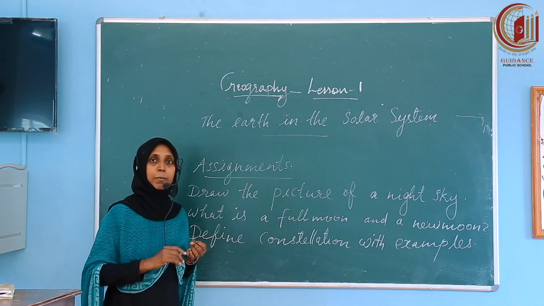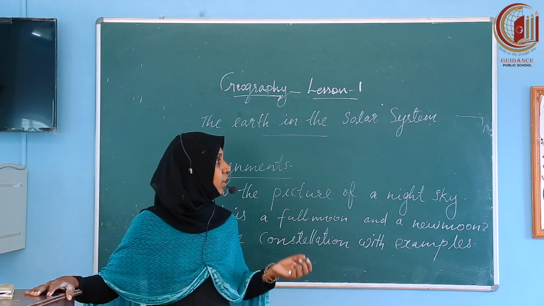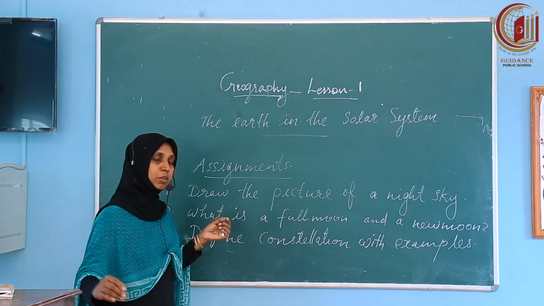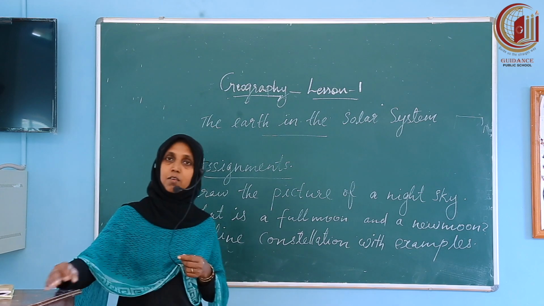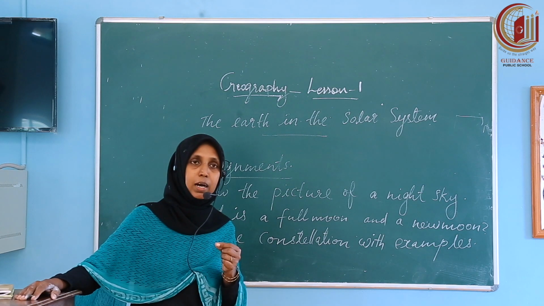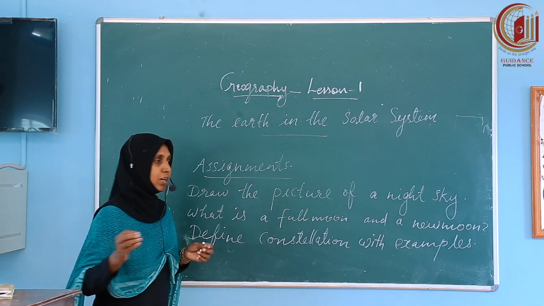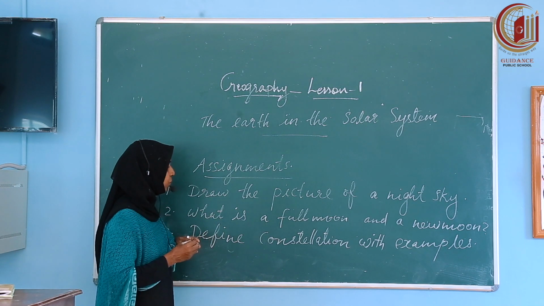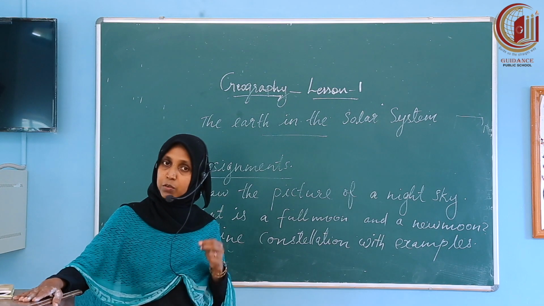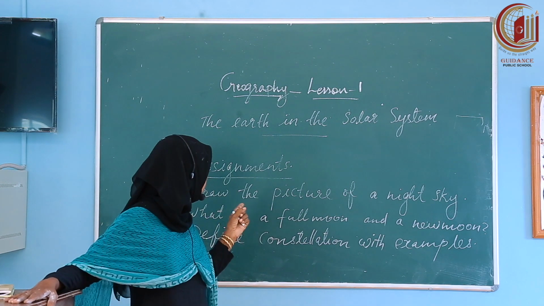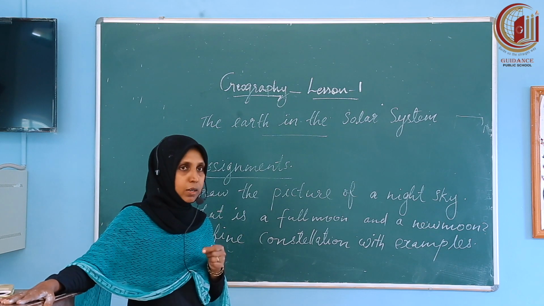Children, we studied about stars, planets and constellations. See, what is the difference between a star and a planet? Planets are heavenly bodies that do not have their own heat and light, whereas a star is a heavenly body that has its own heat and light. You know, sun is the nearest planet to earth.